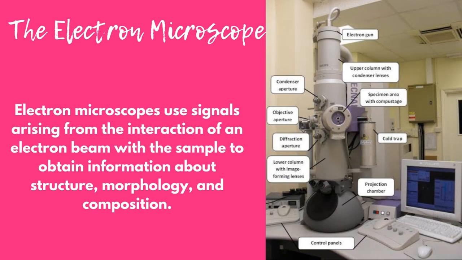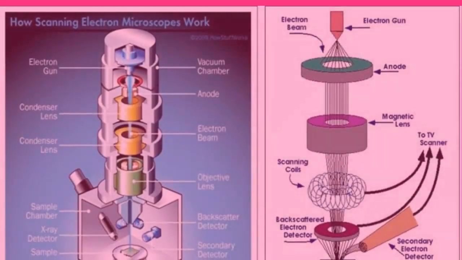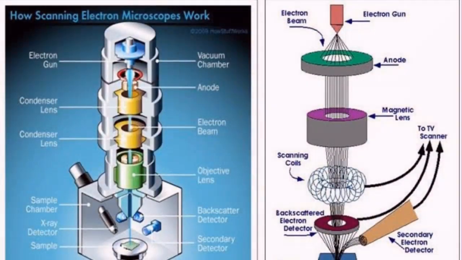The electron microscope uses signals arising from the interaction of an electron beam with a sample to obtain information about the structure, the morphology, and composition of a sample.